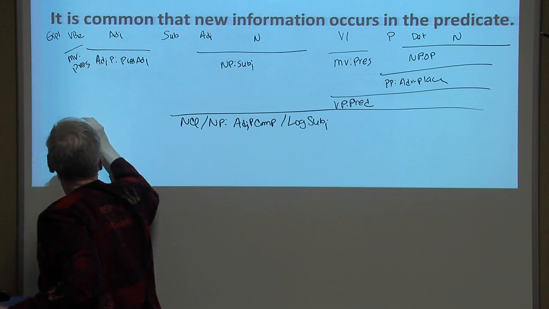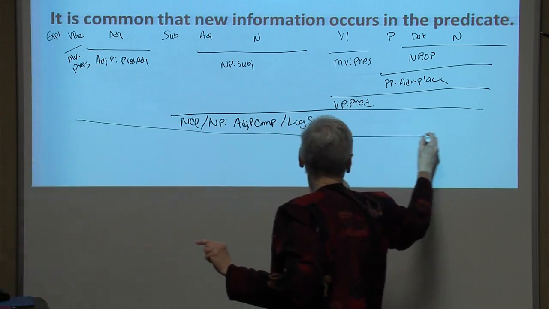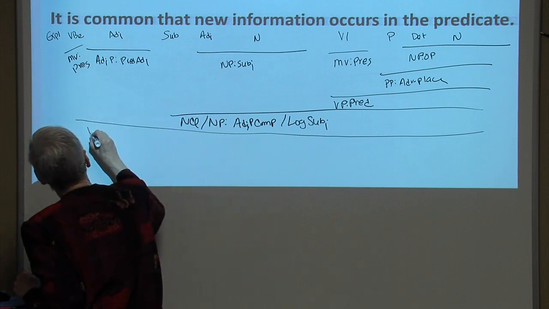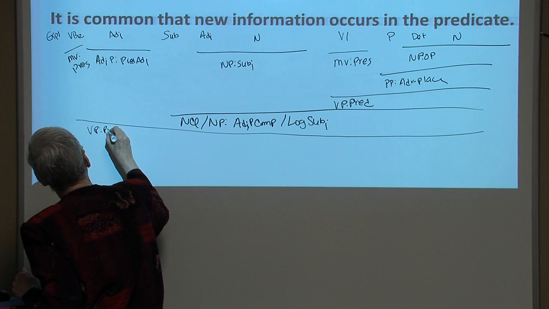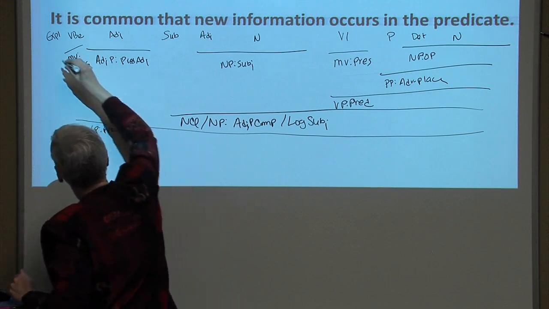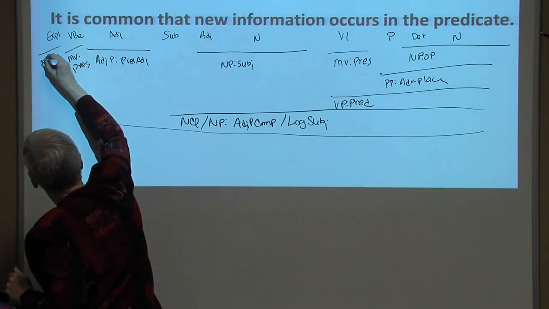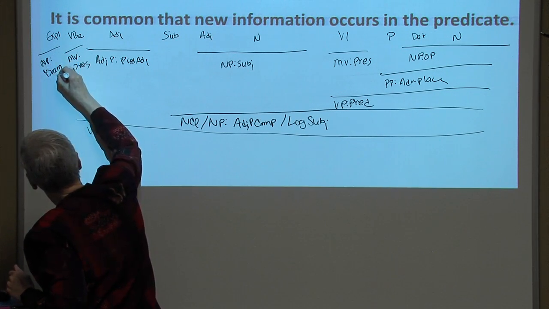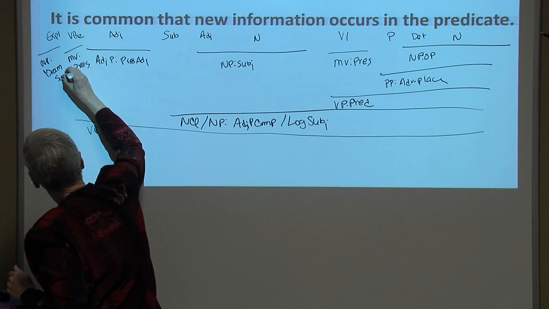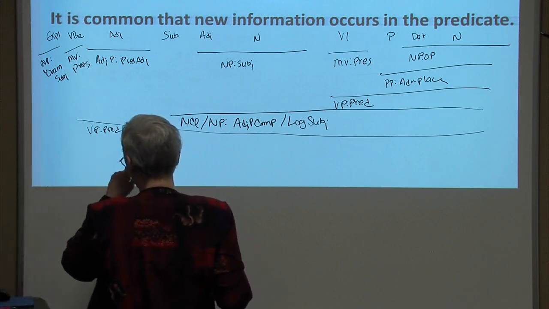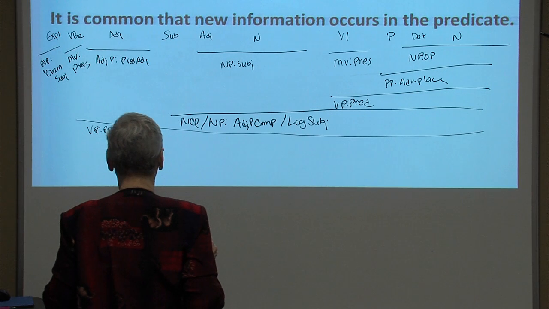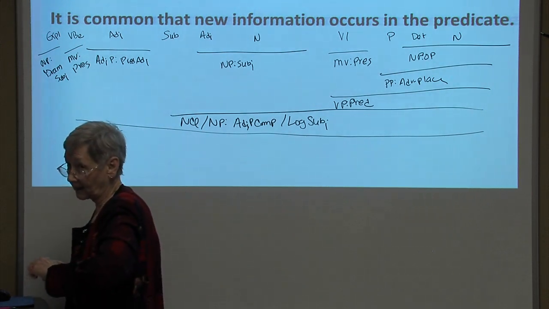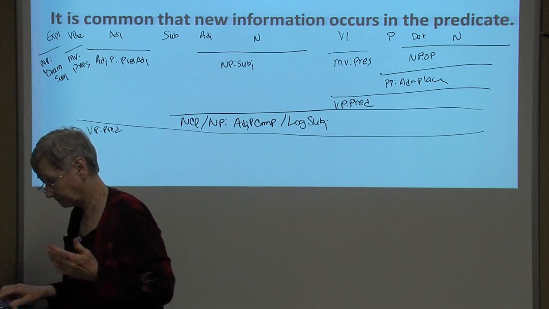And there is our very long predicate. Is common that new information occurs in the predicate. And all that leaves is it in the subject slot, but it's not the logical subject, it's the grammatical subject. So the expletive it, noun phrase functioning as grammatical subject. So it's an unwieldy predicate, but that's the way English likes it.